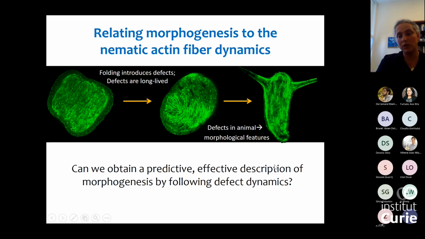If you look at the whole animal, I've shown you earlier that the defects coincide with the morphological features in the animal. And the question is, can we learn from looking at this process of regeneration from the viewpoint of the actin fiber organization, get an effective picture of this morphogenesis process by looking at the defect dynamics, because we have these relatively stable defects. At the end of the day, we know that the defects should localize to the morphological features. Can we understand something about this process by focusing on the actin fiber organization and the defects?